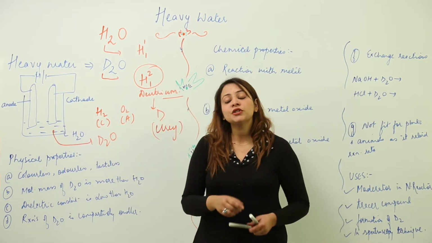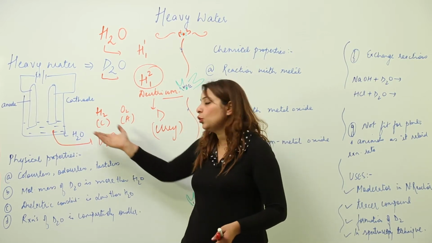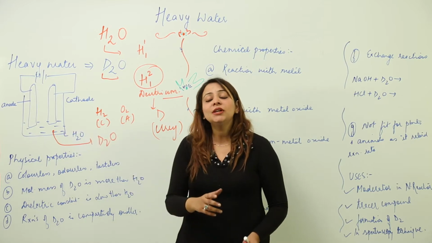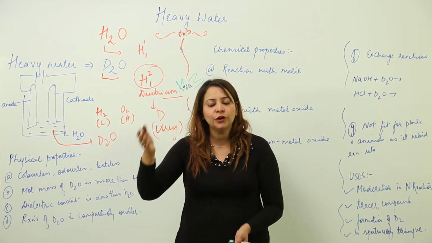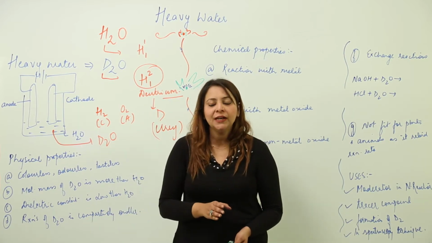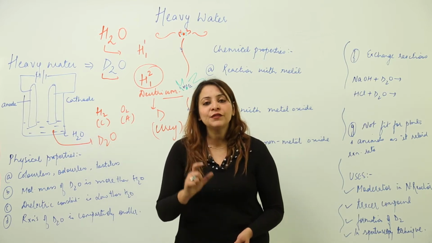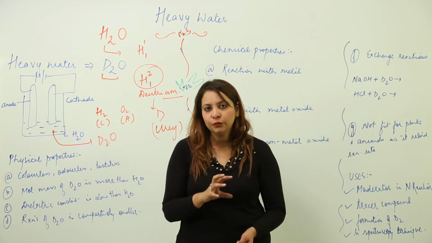Now the question must be striking your mind: from where does this D2O come in this water? Actually, all normal water, whether it is tap water, fresh water, or rain water, any kind of water, always has some amount of heavy water in it.